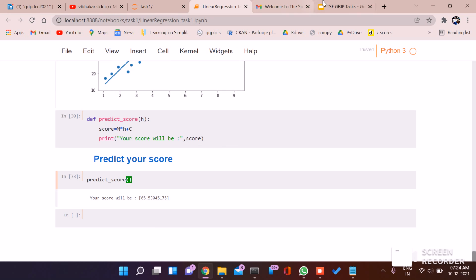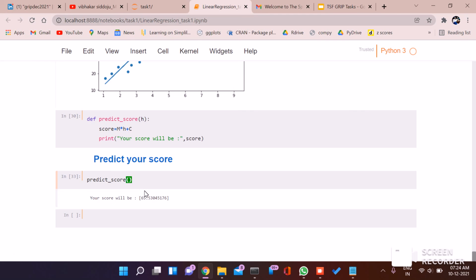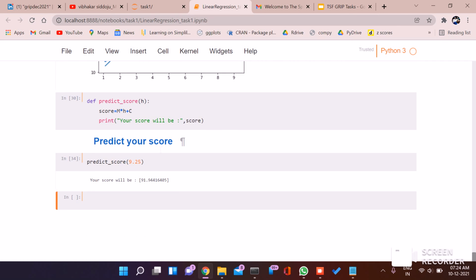In the task we were asked: what will be the predicted score if a student studies 9.25 hours every day? Let's do this. For 9.25 hours every day, the score will be 91. So you can predict your score depending upon the number of hours like this.